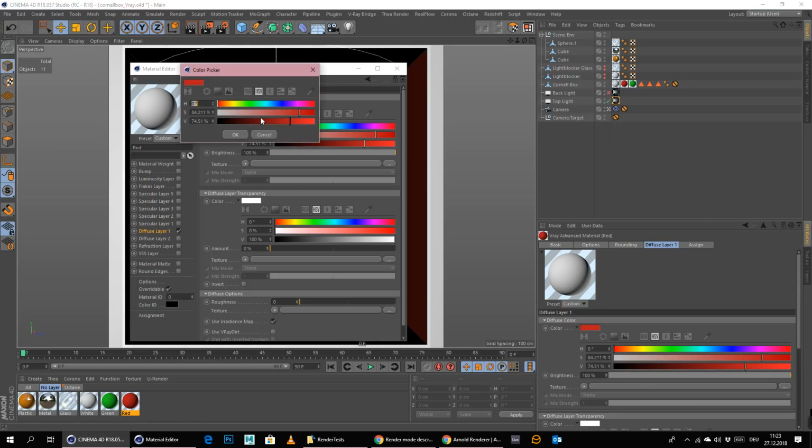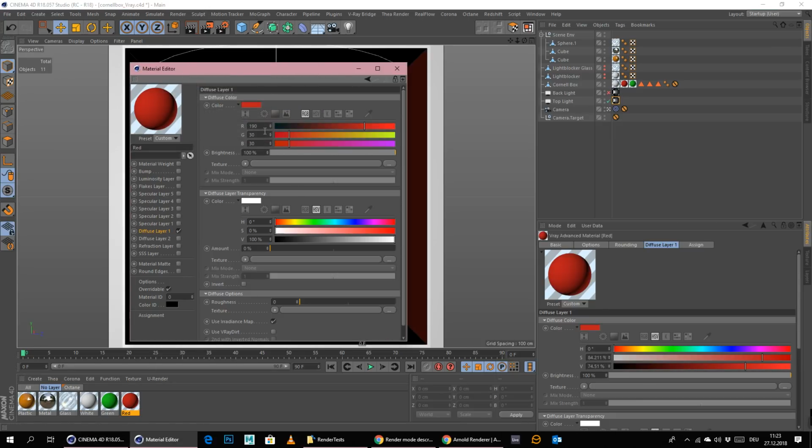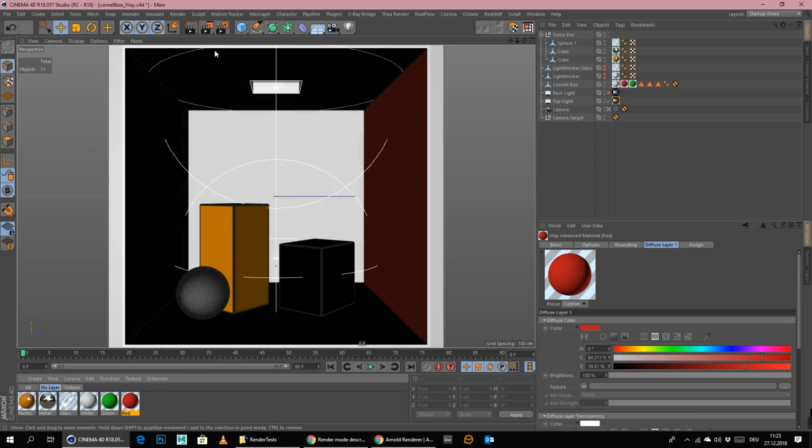And the red one does have those values, 190, 30 and 30. So perfect red, perfect green, perfect white, basically. And we will just see what this will be doing.